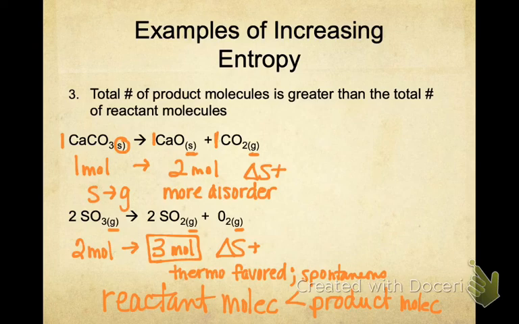If I went in the reverse for both of these reactions, then I would have non-spontaneous reactions, and I would have an entropy that is negative because the reaction is forming something that's more ordered than the products, if I went in reverse.